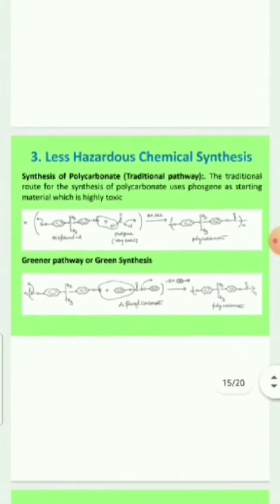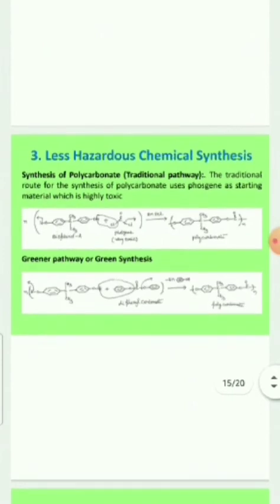Less hazardous chemical synthesis. The traditional route for the synthesis of polycarbonate uses phosgene as starting material, which is highly toxic. When bisphenol A reacts with phosgene, it gives polycarbonate. Polycarbonates are mainly used in the formation of helmets, water bottles, and some others.